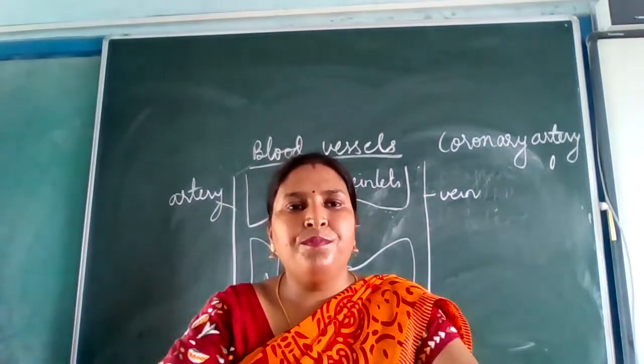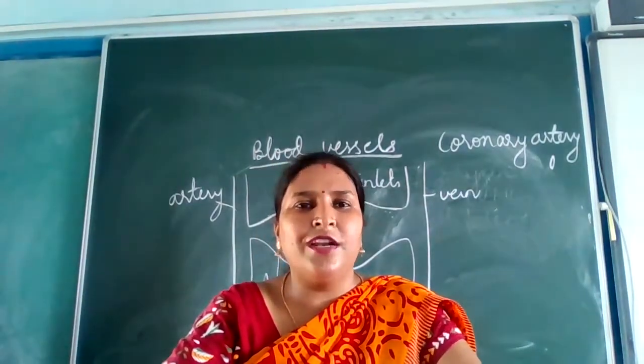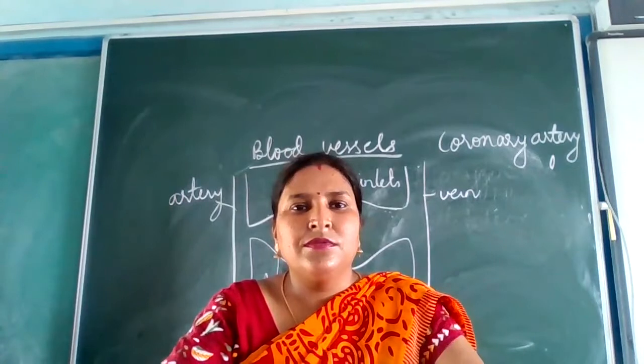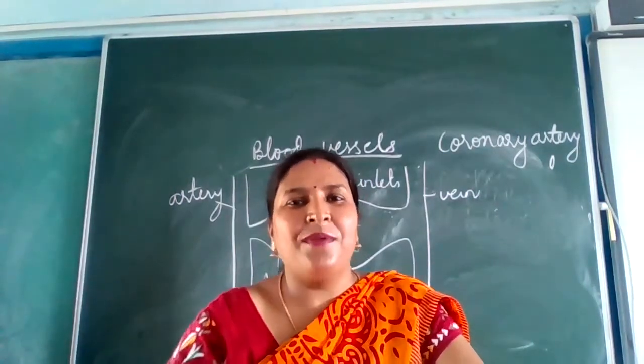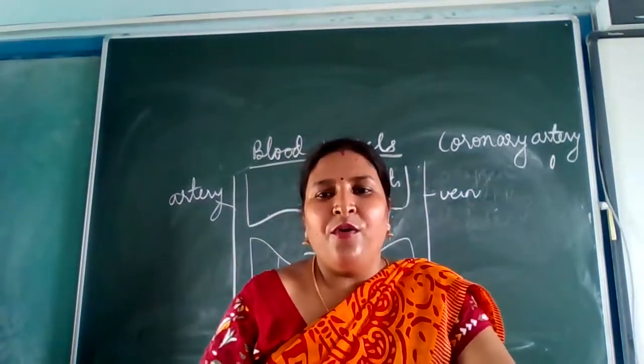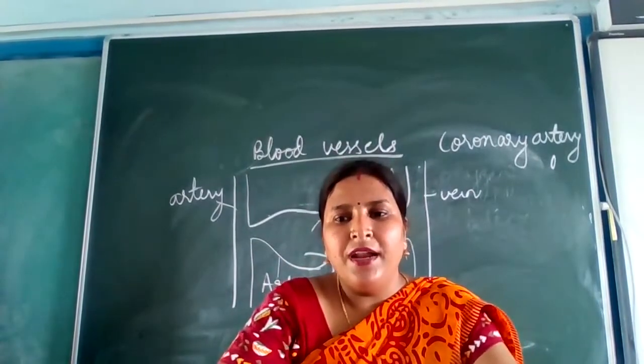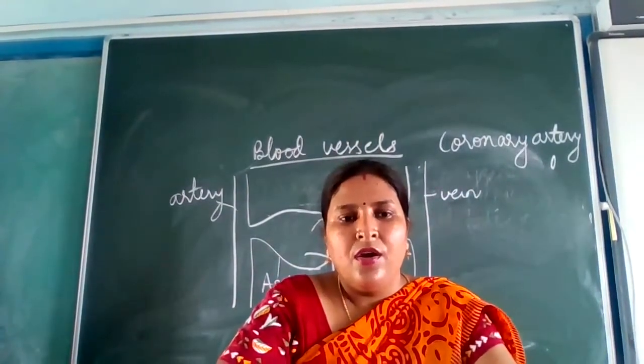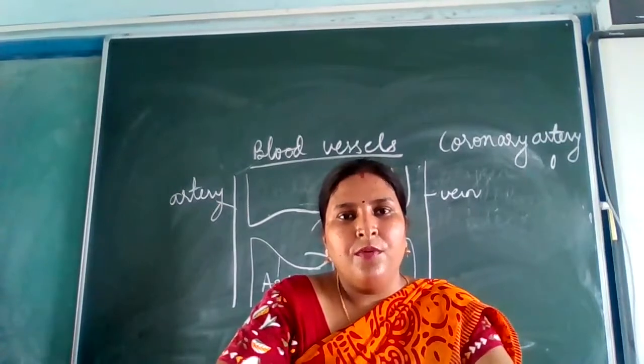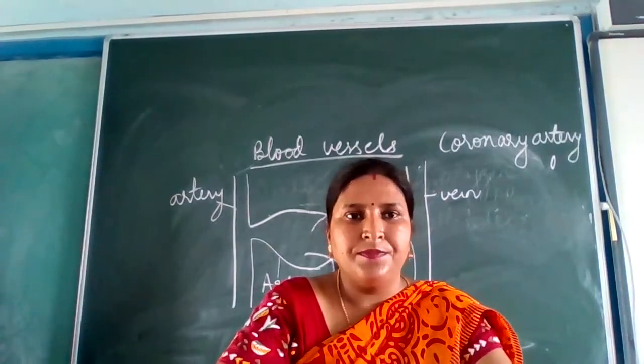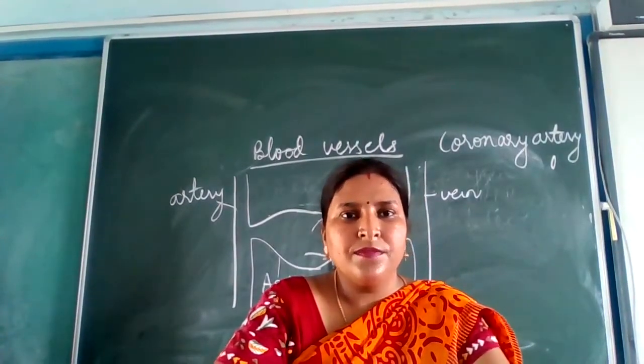Which blood? Oxygenated or deoxygenated? Oxygenated blood, yes. Coronary arteries provide oxygenated blood to the heart. Got it?